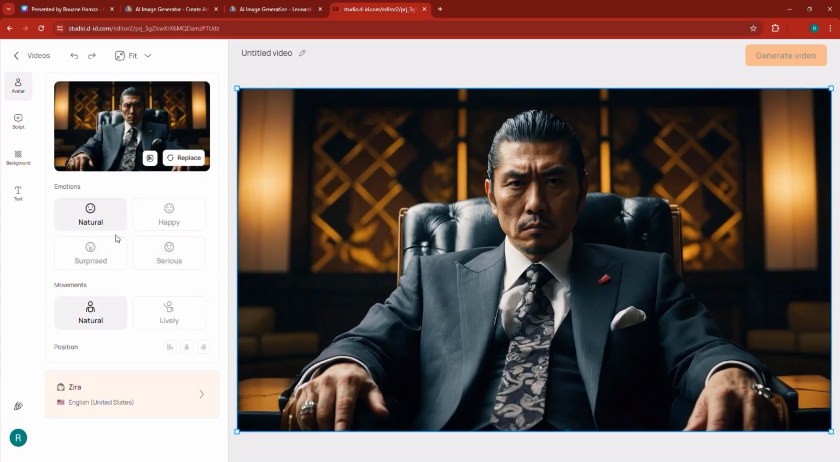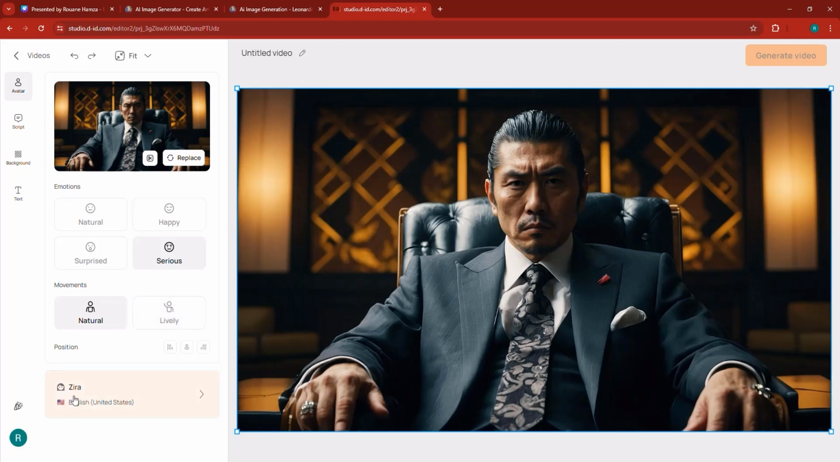First of all, this is really good because they've made a lot of advancements. You can pretty much add emotions and stuff. So let's say, for example, that we want to make this Yakuza look serious. We can do that. Moments, natural or lively. I'm actually going to go ahead with natural.